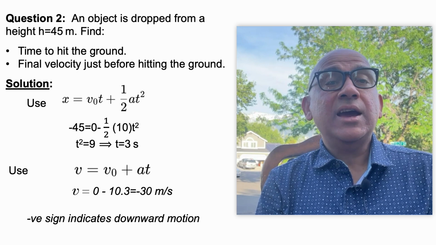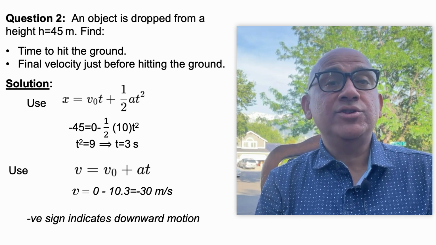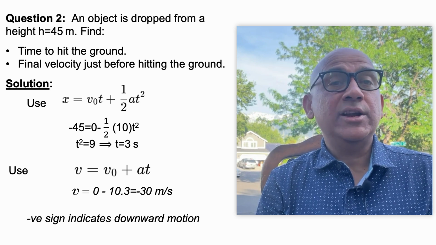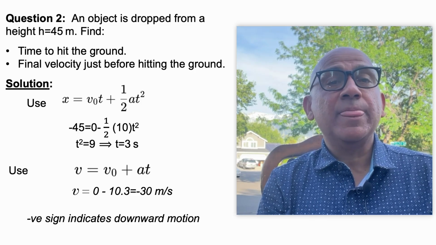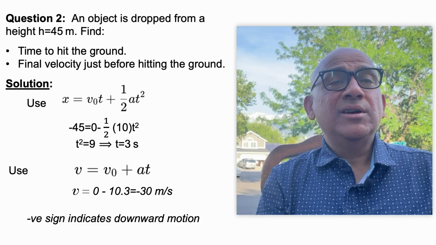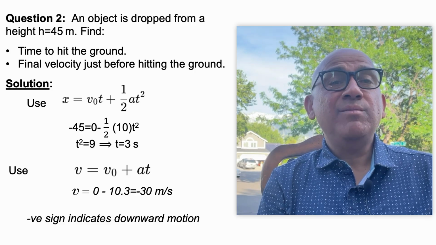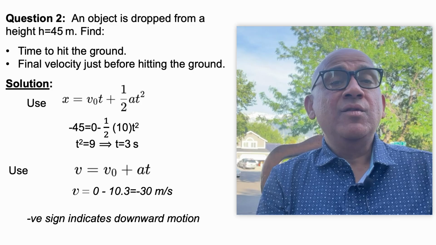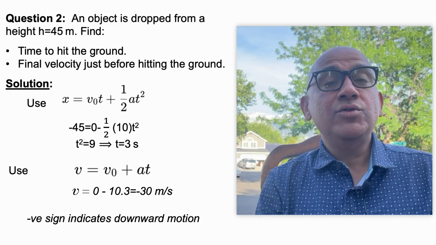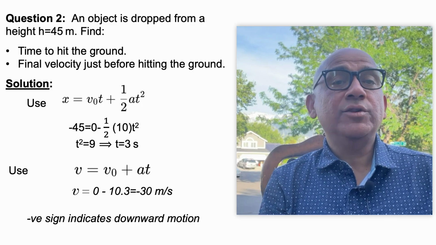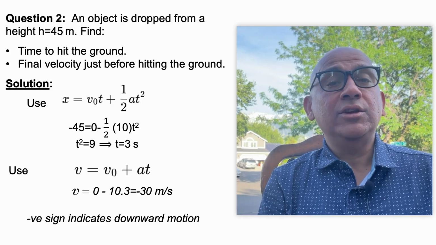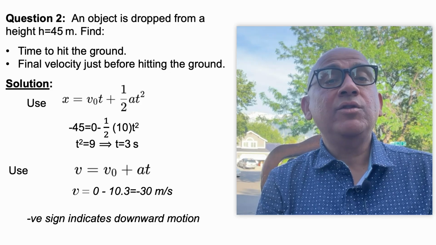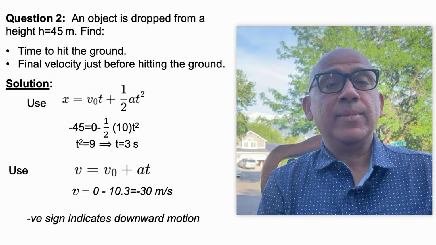So, you should take h as minus 45 meter, because direction is very important, and we know that displacement is a vector quantity. If you put this minus 45 in that equation, we get minus 45 equal to 0, because the initial velocity was 0, minus half times 10 into t square. If you solve it, you get t equal to 3 seconds.